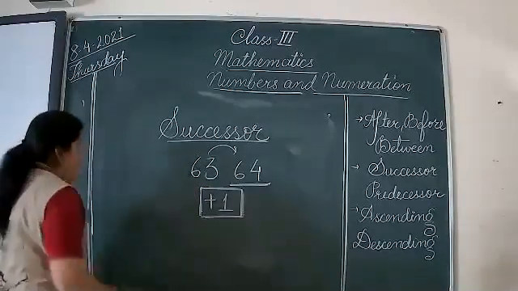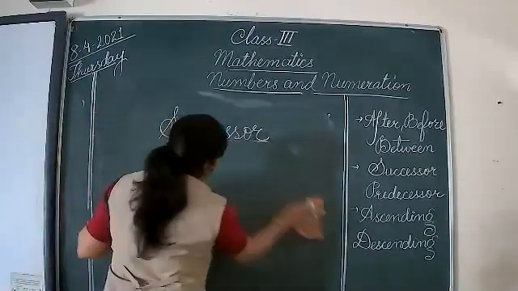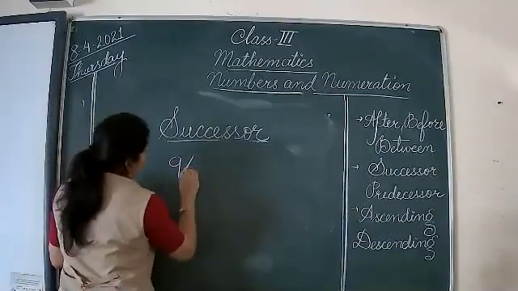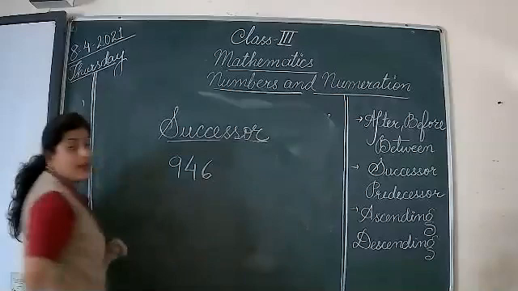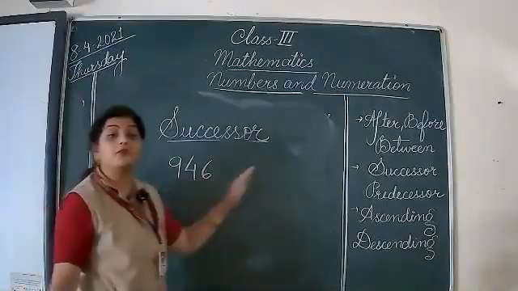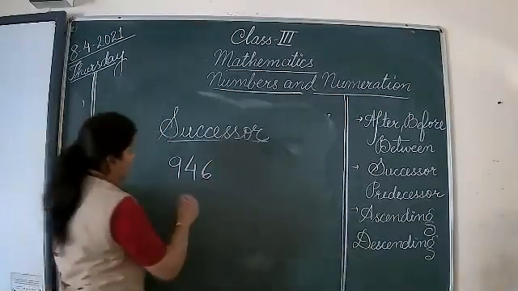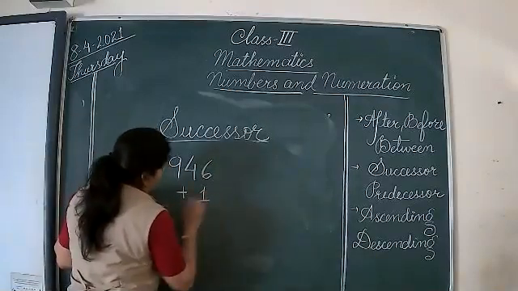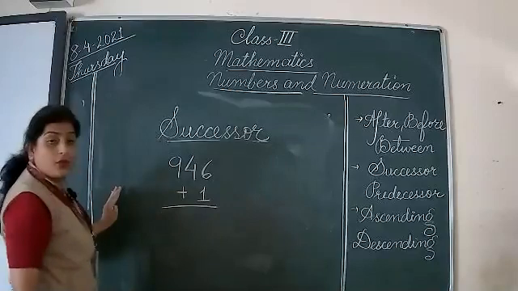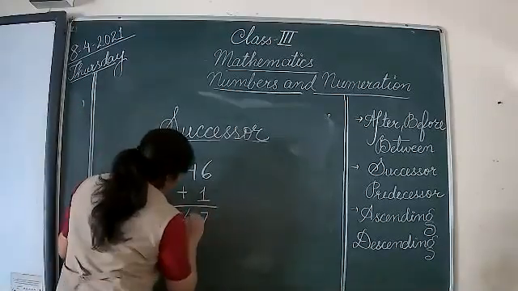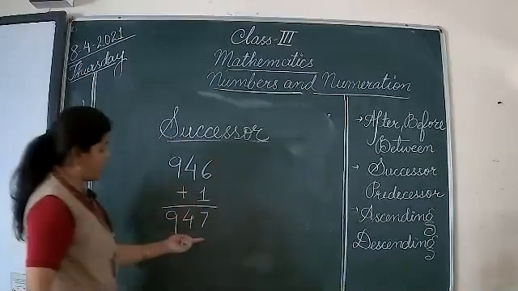Okay, let us do one example of 3-digit. 946. Now I have to find out the successor of 946. So what I'm going to do, I'm going to simply add 1 to it. That means it will come 9, 4, and 7. 947.